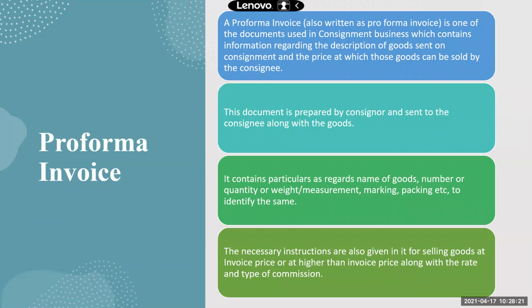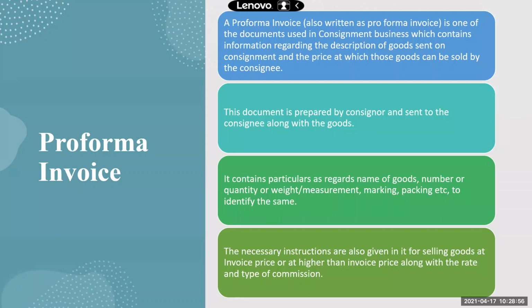So whenever you are buying goods, you take a bill from the seller. Right? So the document in case of a sale is the invoice. The bill is called an invoice. The seller prepares the invoice and gives it to the buyer along with the goods. That's the only document prepared in the case of a sale. When we come to consignment, there are 2 major documents prepared. The first document is called the pro forma invoice and the second document is called the account sales.